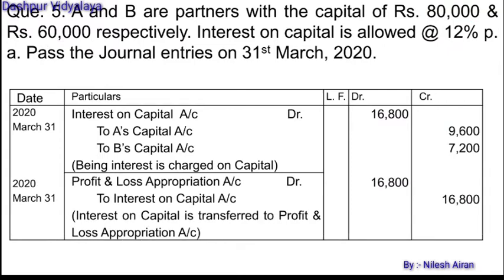The next entry will be to transfer this interest on capital into profit and loss appropriation account. It will be charged on 31st of March 2020. Profit and loss appropriation account debit to interest on capital account 16,800 rupees. First journal entry will be interest on capital account debit to A's capital, to B's capital, and then profit and loss appropriation account debit to interest on capital account.